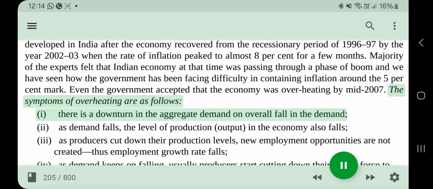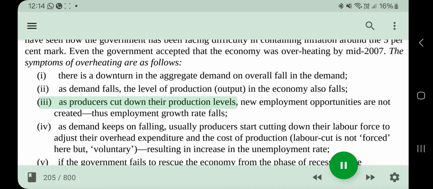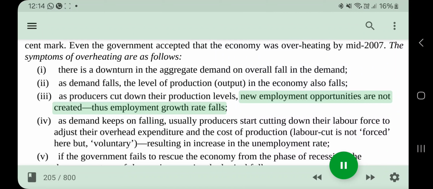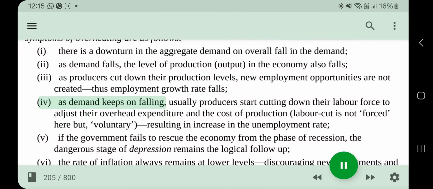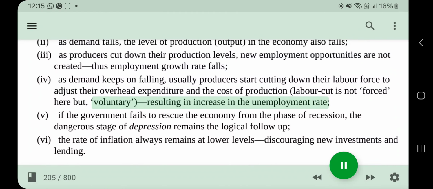I. There is a downturn in the aggregate demand, an overall fall in the demand. II. As demand falls, the level of production, output, in the economy also falls. III. As producers cut down their production levels, new employment opportunities are not created, thus employment growth rate falls. IV. As demand keeps on falling, usually producers start cutting down their labor force to adjust their overhead expenditure and the cost of production.